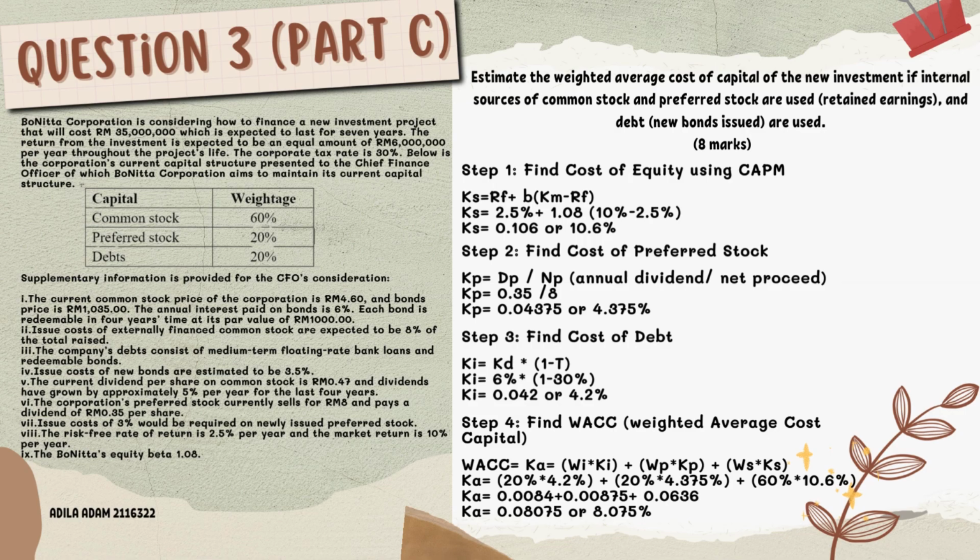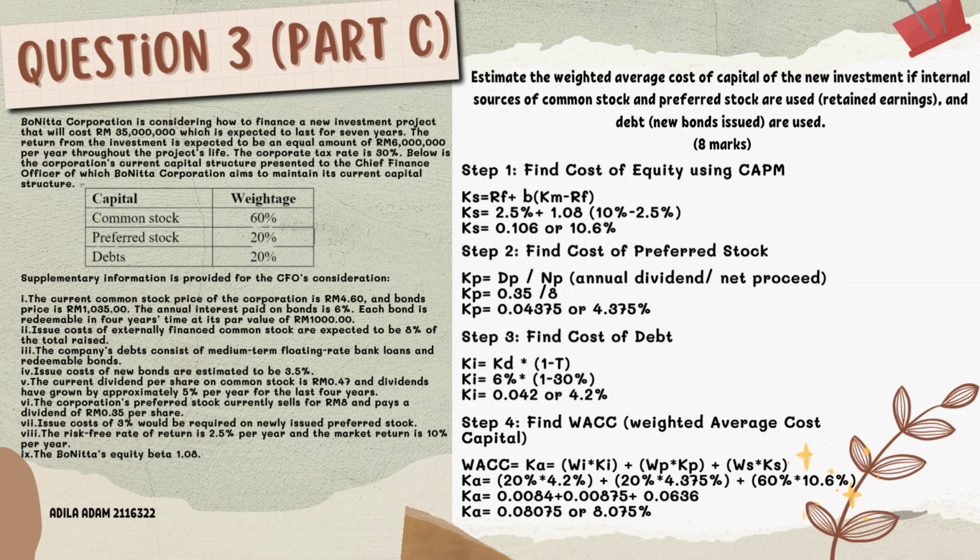Next, step 3 is to find the cost of debt. To find the cost of debt, I use the formula interest rate multiplied by 1 minus the corporate tax rate. So I got 4.2%.